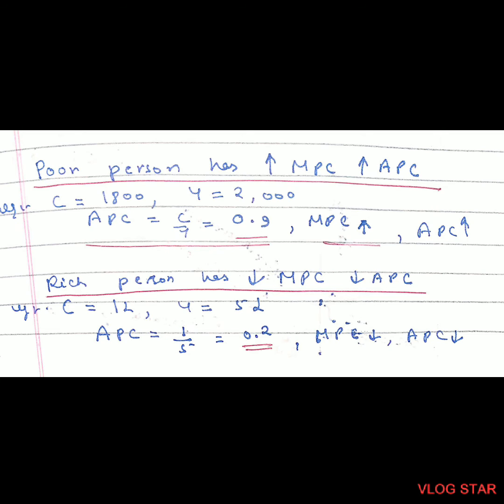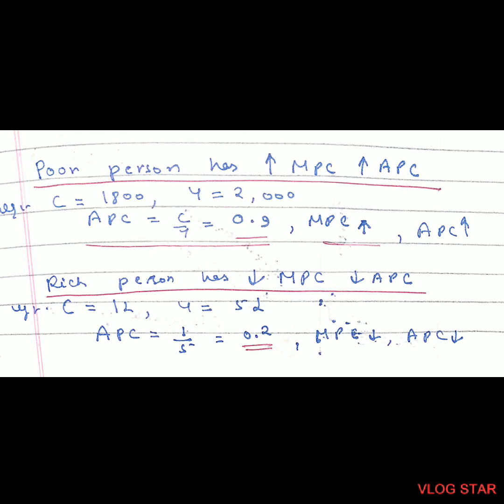Rich person has lower MPC and lower APC. For example, if a person has income of 5 lakhs and he consumes 1 lakh, so average propensity to consume would be 1 lakh divided by 5 lakh, that is equal to 0.2 lakhs. So in this case, marginal propensity to consume and average propensity to consume is less.